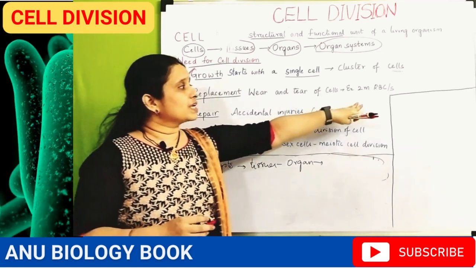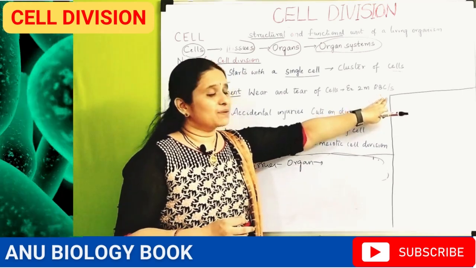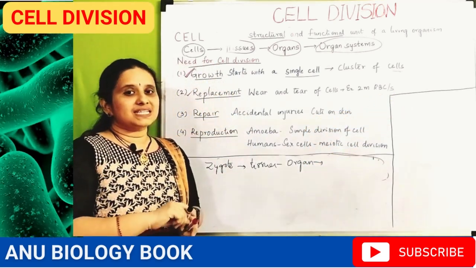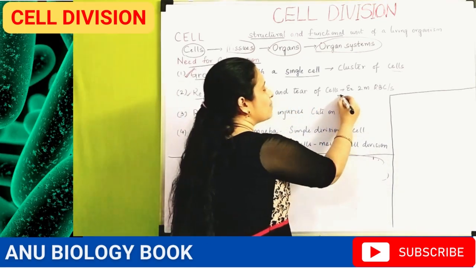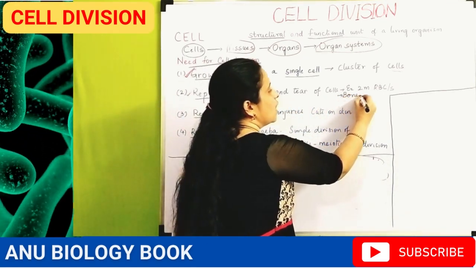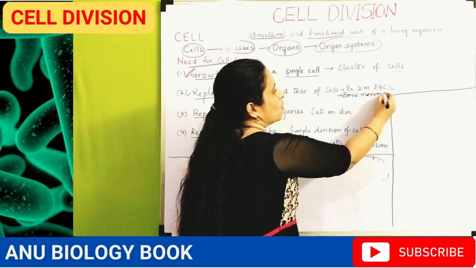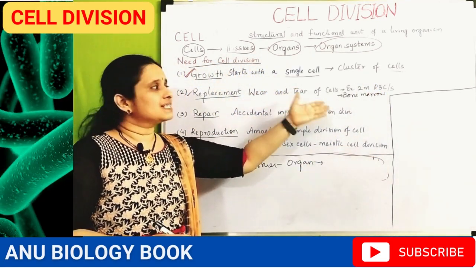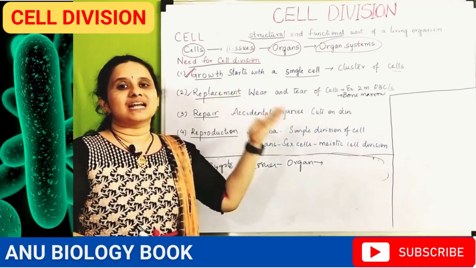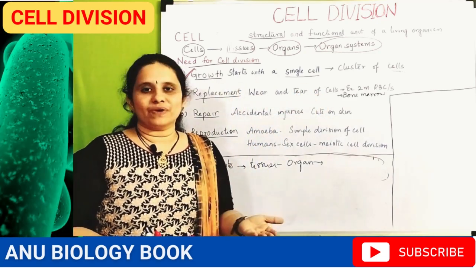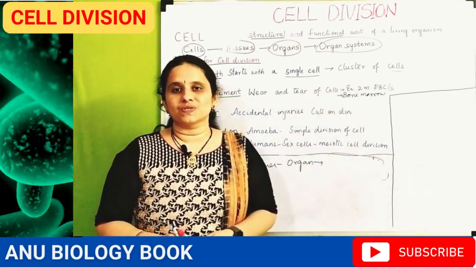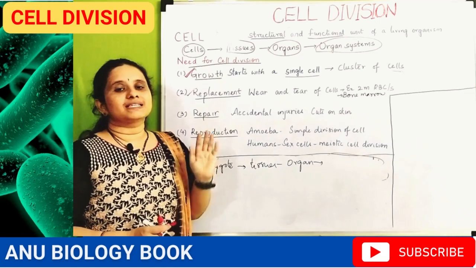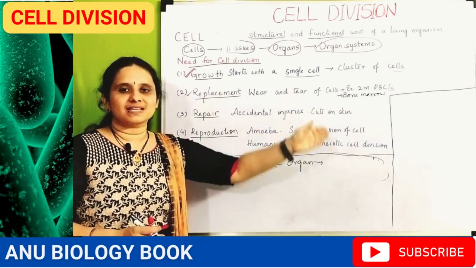And 2 million RBCs per second are degenerated, and the new RBCs are generated from the parent cells present in the bone marrow. So if the cells wear and tear, these cells must be replaced through cell division. There is no other way for the replacement of the new cells. So here we can clearly say that cell division is needed for the replacement of the cells.